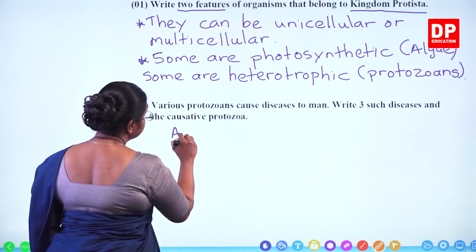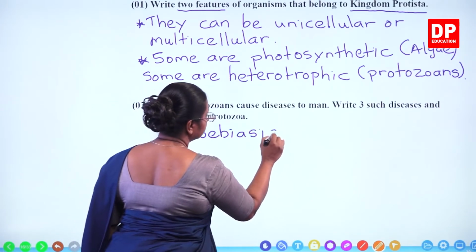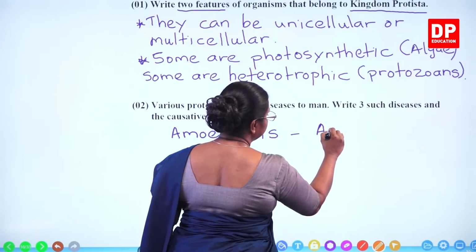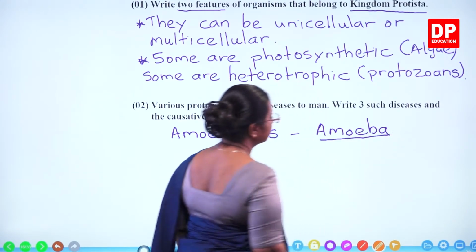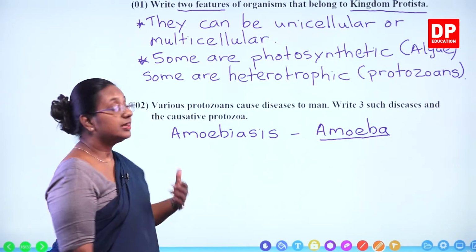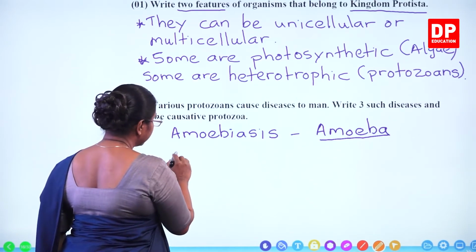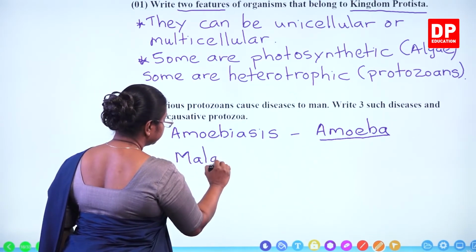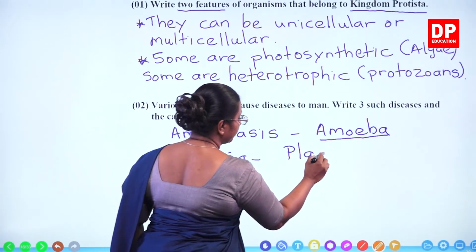So amoebiasis, amoeba. Since it is a scientific name, we need to underline it. Then what else? They cause malaria. Malaria is caused by Plasmodium.